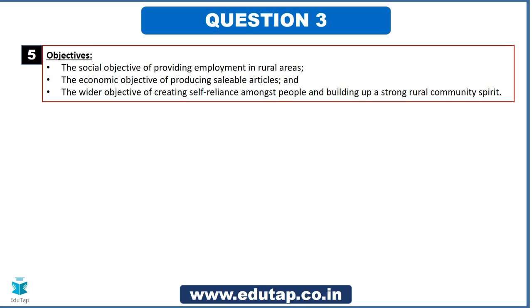Okay, before that, the objectives of KVIC are given, so you can just have a reading. It is not that important, but you need to have a basic idea. So the social objective of providing employment in rural areas, and the economic objective of producing saleable articles, where this is important in combination with the first one, right? So that's it. We'll move on to the next important question.